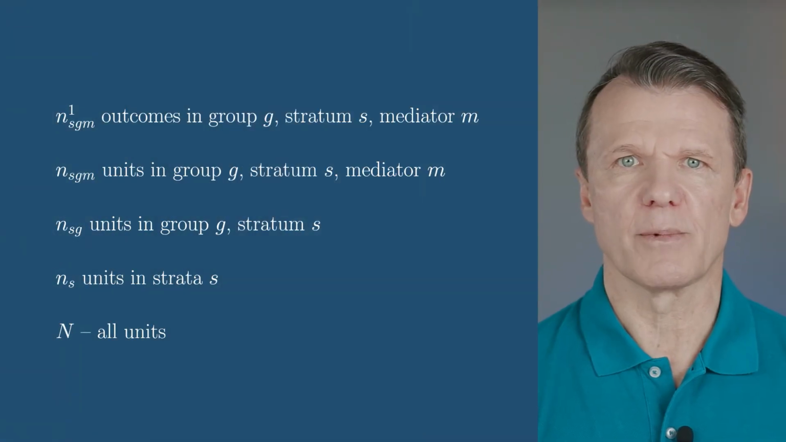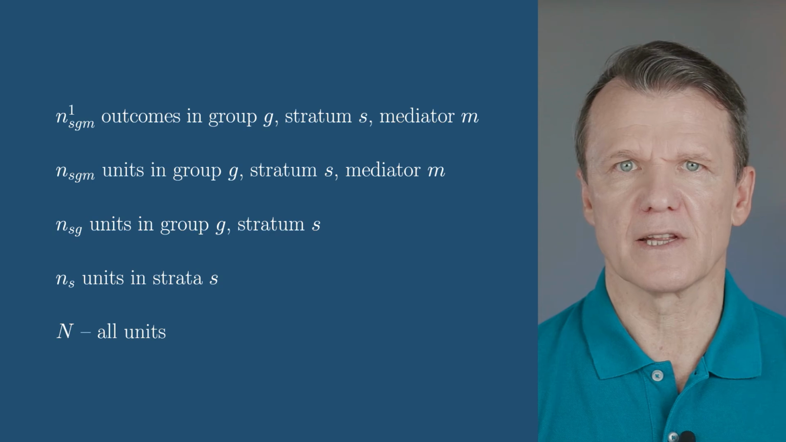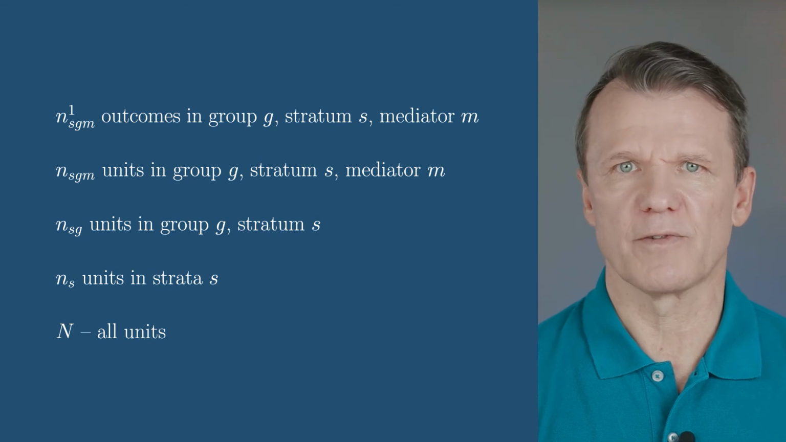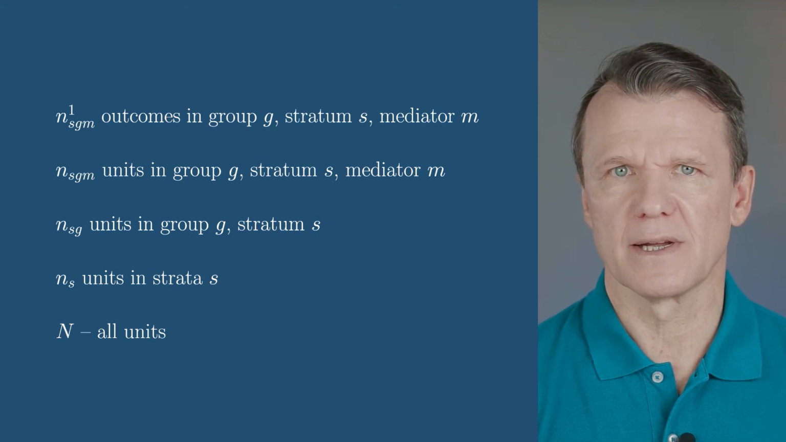In this chapter, I link the mediation and stratification formula using the idea of direct standardization. To do this, we need only 4 types of aggregate data. First, the number of observations in stratum S and group G. It's small case n with 2 subscripts S and G. Second, the number of observations in stratum S. It's small case n sub s.